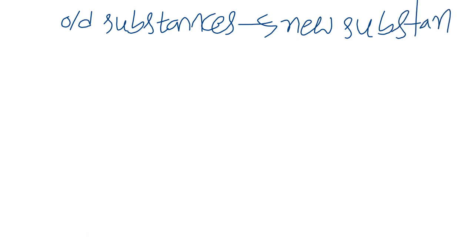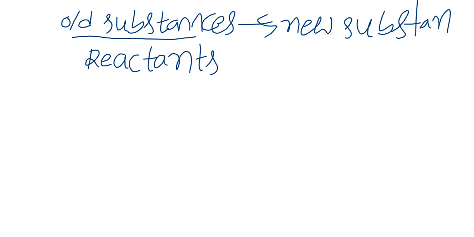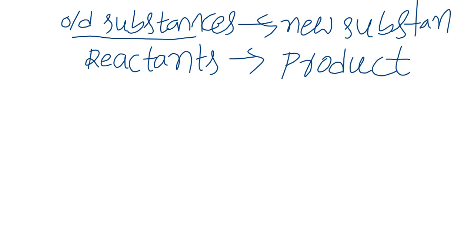These old substances are called reactants. These old substances react and form new substances as products. The substances involved in the reaction are called reactants.